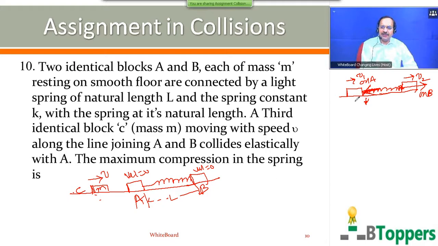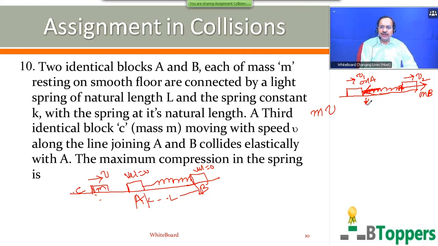So if we apply conservation of momentum, the momentum of A with which it starts moving towards right is equal to m into V. At that instant, velocity of the block B is 0. That means the velocity of the block A just after block C collides with A will be equal to V, and velocity of block C becomes 0. So now we'll consider the two blocks A and B and the spring as one system.